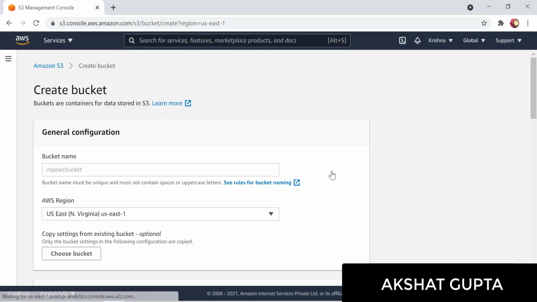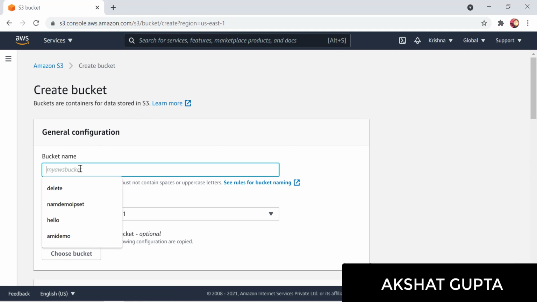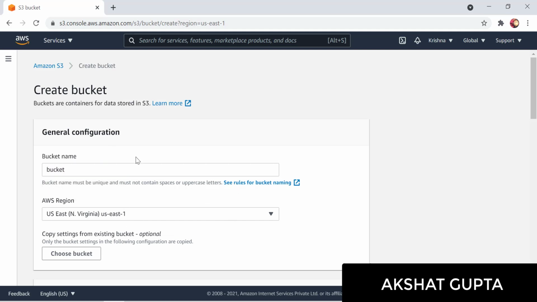Okay, so we need to just go to create bucket. Here you need to remember one point: the bucket name needs to be universally unique. So let's say you have put a name for a bucket, and if there is another bucket which has been created, let's say in Mumbai or in Ohio, anywhere, and that bucket name already exists, you cannot create a particular bucket.